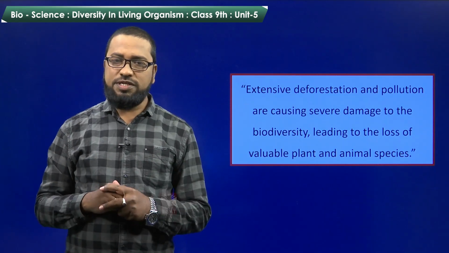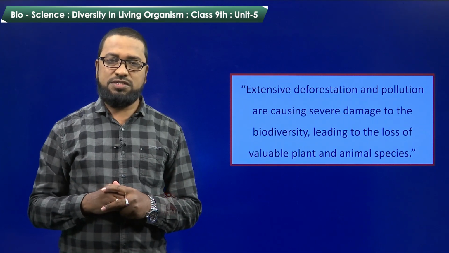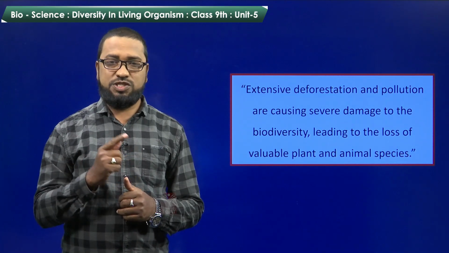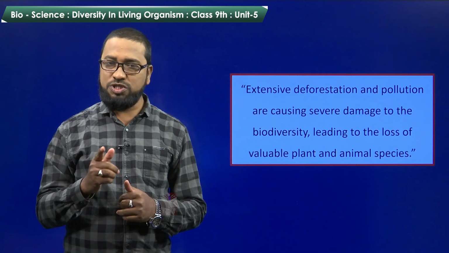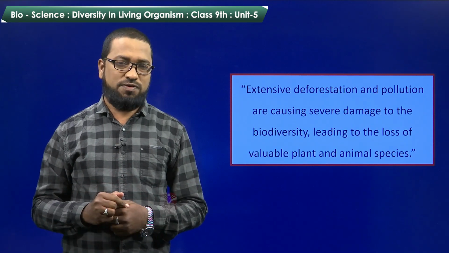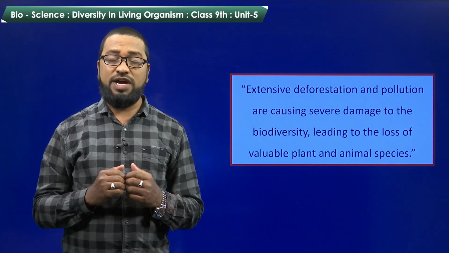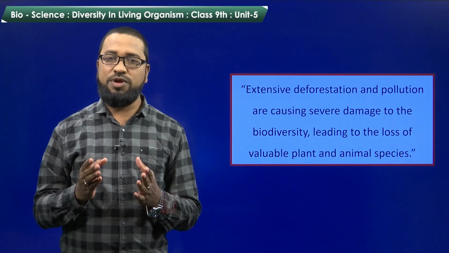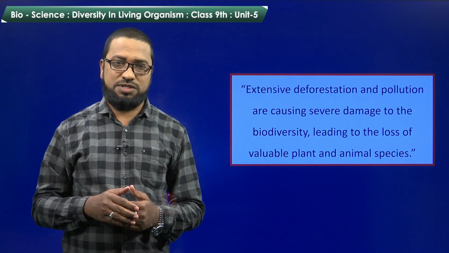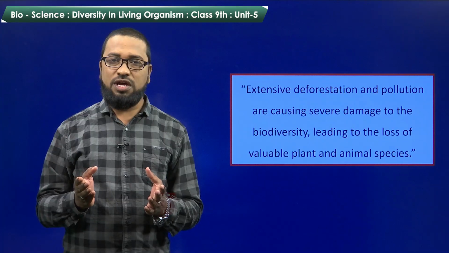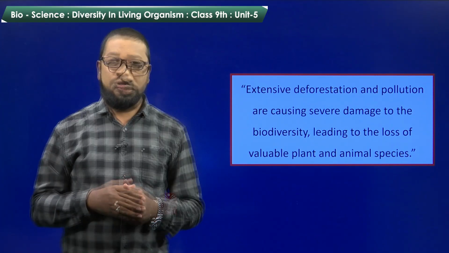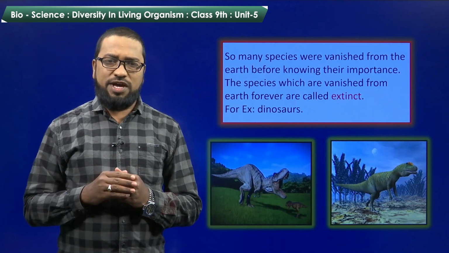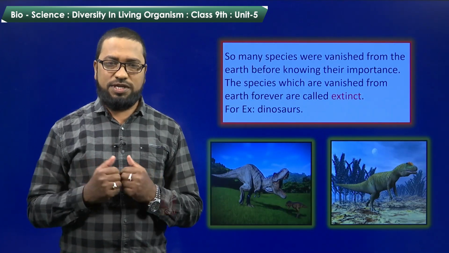But nowadays, this biodiversity is getting damaged. Who is responsible for this damage? Extensive deforestation and pollution are causing severe damage to the biodiversity, leading to the loss of valuable plant and animal species. We don't know the value of many of the plant and animal species. Before knowing their value, they have disappeared from the earth. Human beings are causing damage to the biodiversity. So many species have vanished from the earth before knowing their importance.